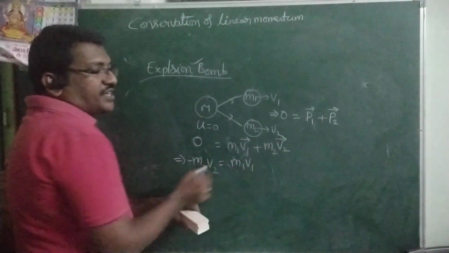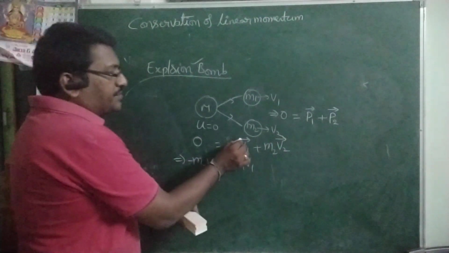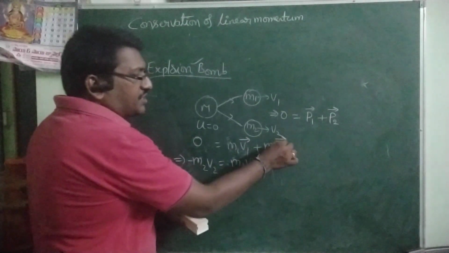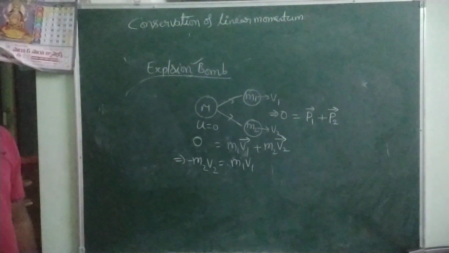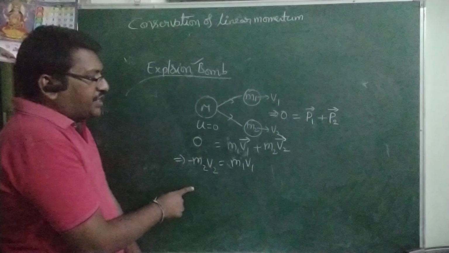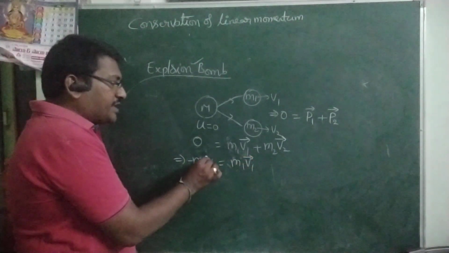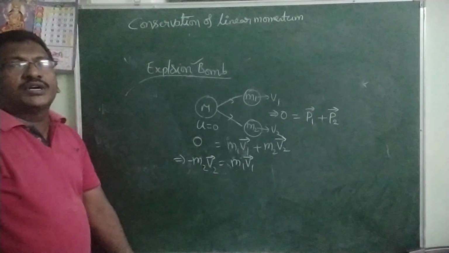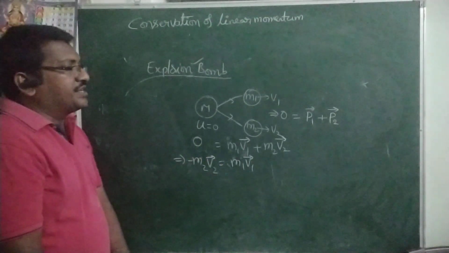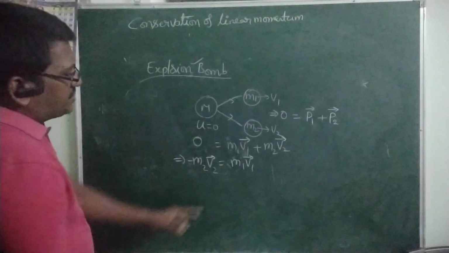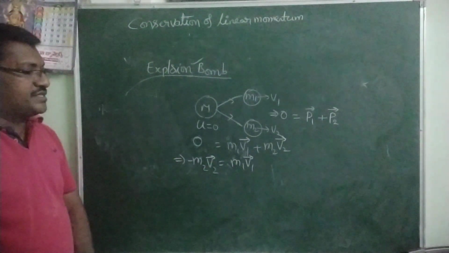Velocity is a vector, mass is a scalar, so we keep the bar only on velocity. From that you get m1 v1 is equal to minus m2 v2. Both are traveling in opposite directions.